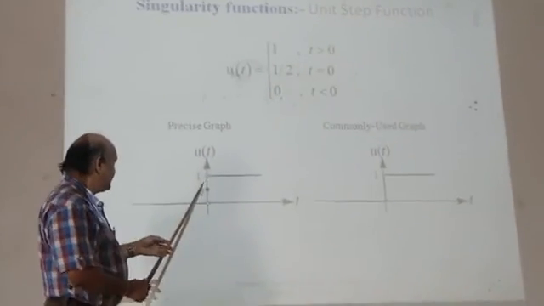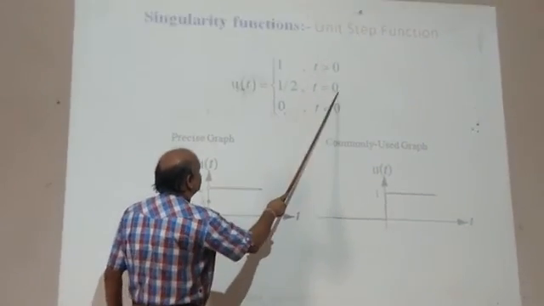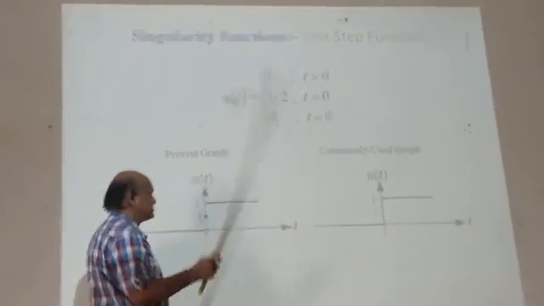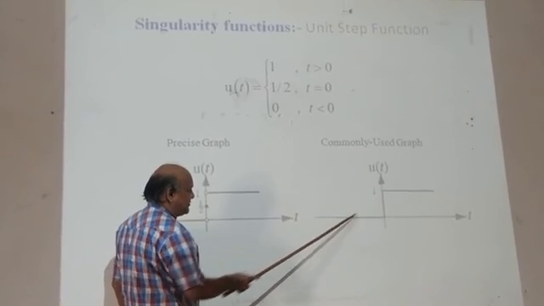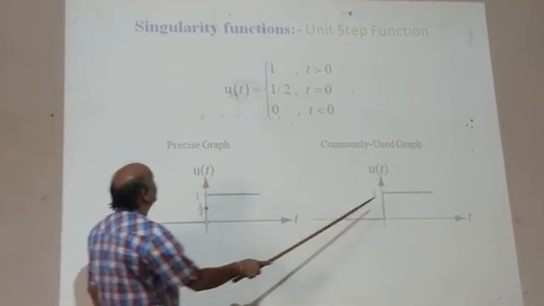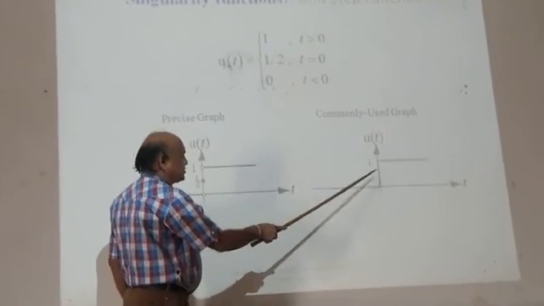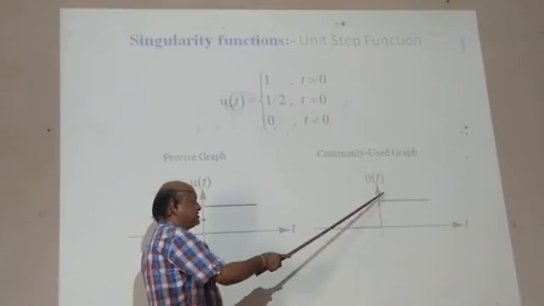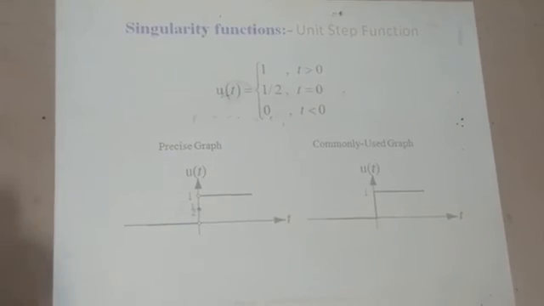If you don't define this, it is also called a unit impulse function. Commonly it is used as the unit step function, not unit impulse. It is also called a singularity function. This function is very useful in digital signal processing.